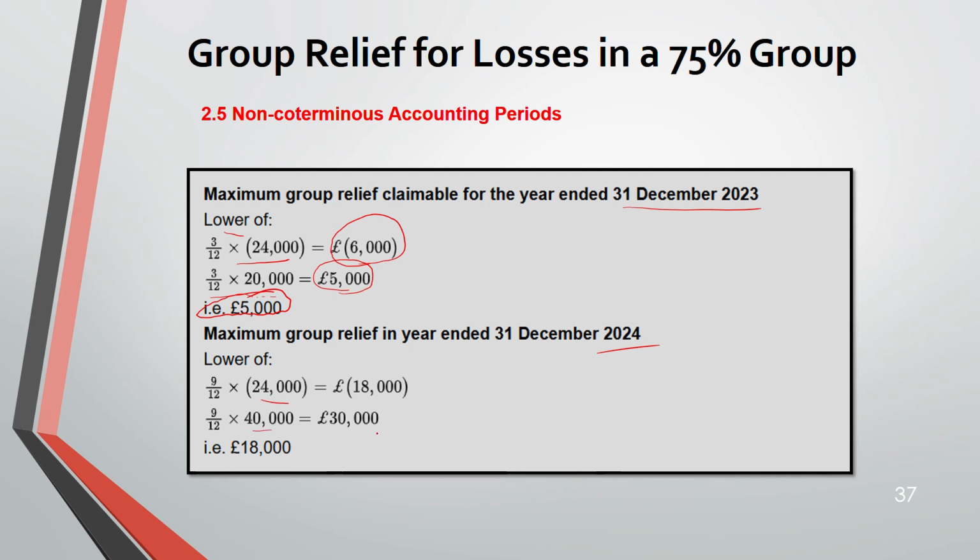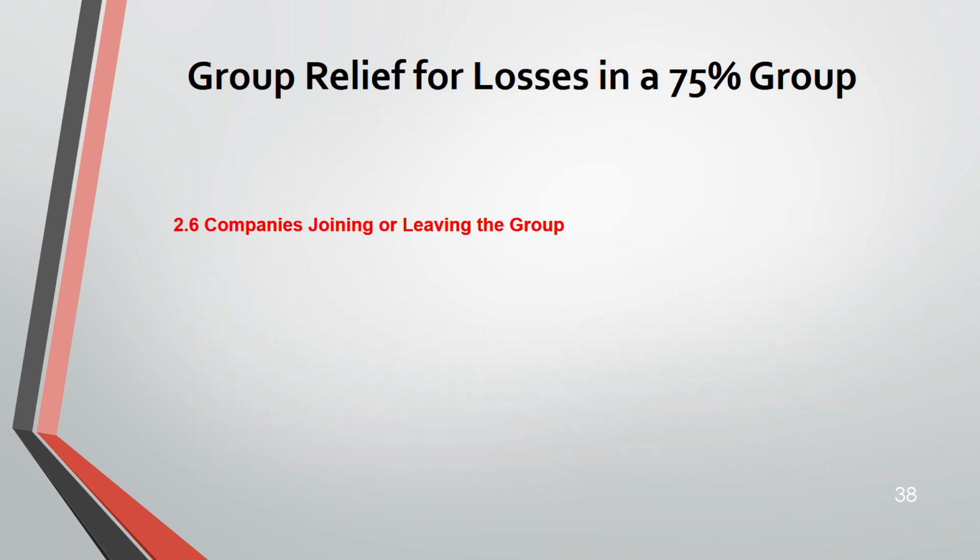If you see which is lower, this time it is the loss of the surrounding company. 18,000 is lower than 30,000. And remember, this time the profit is 40,000 because this year ended 31st December 2024. But the loss remains the same, 24,000 only. So it's very easy. This is how you work.